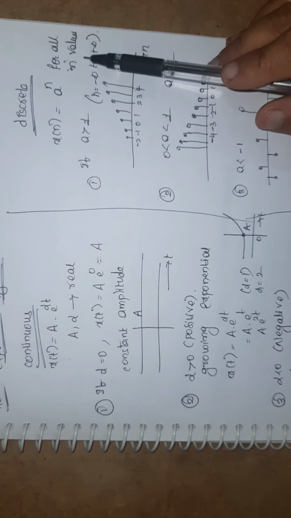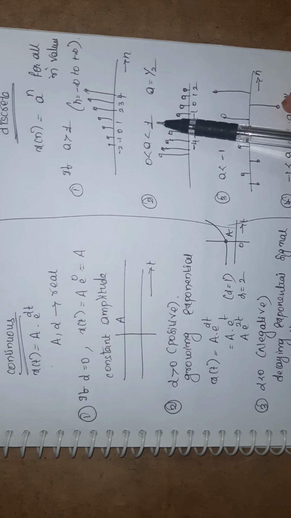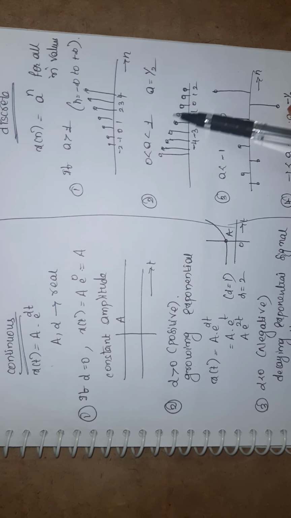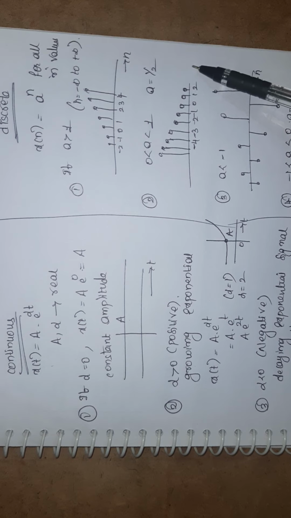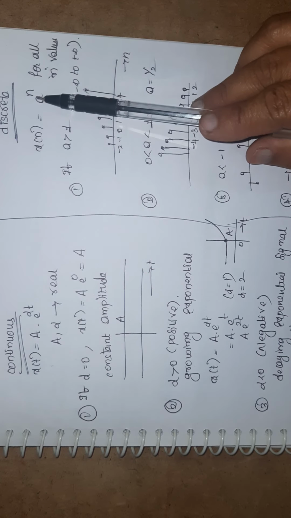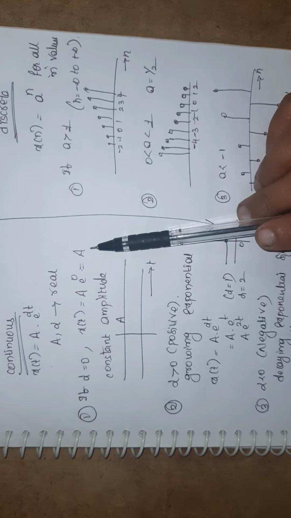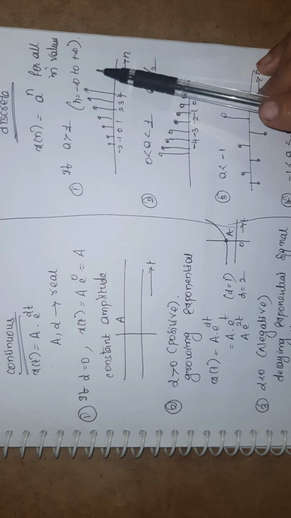It is exponentially increasing. If the a value is between 0 and 1, that is 1 by 2, it is decreasing like this. You just substitute 1 by 2 in place of a and consider all n values. Just consider 4 negative values, 0, and the next 4 positive values.